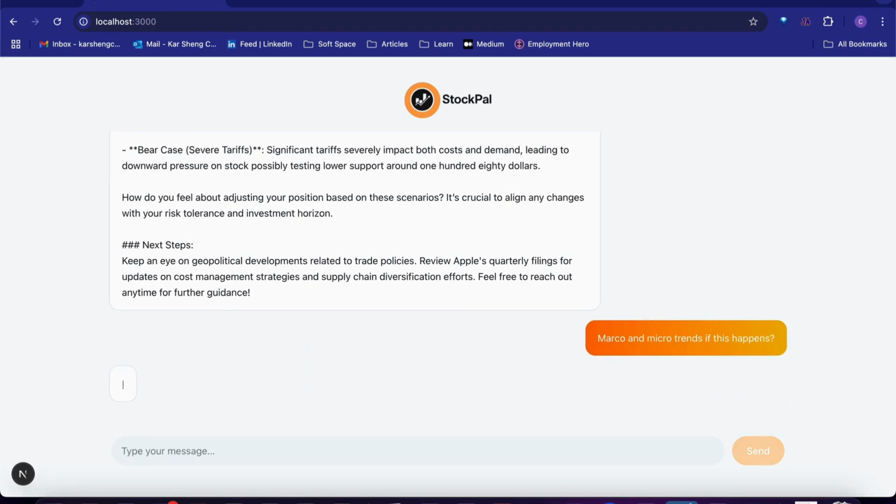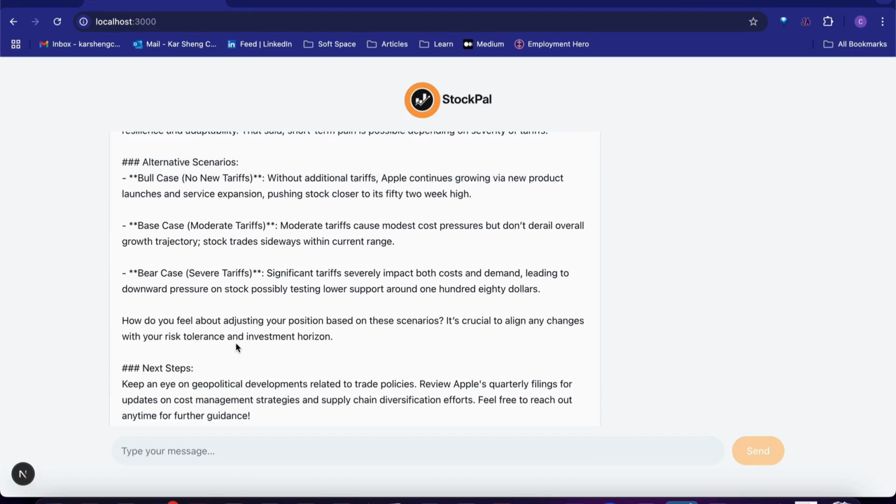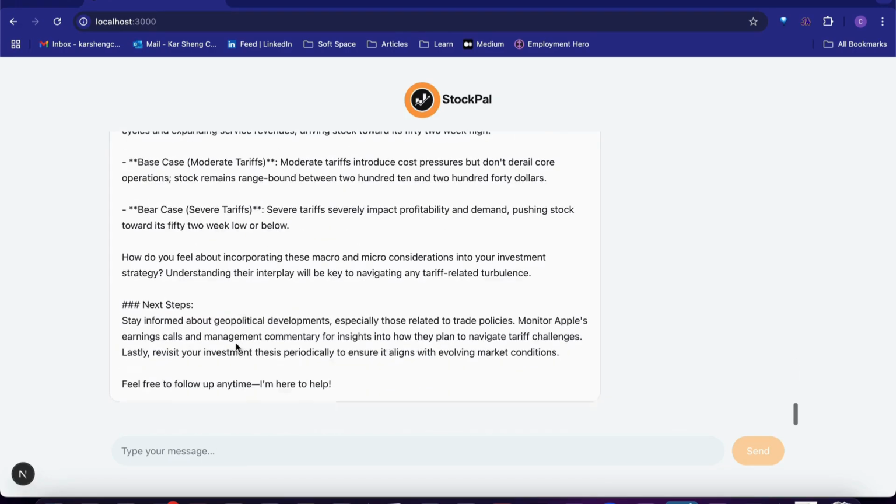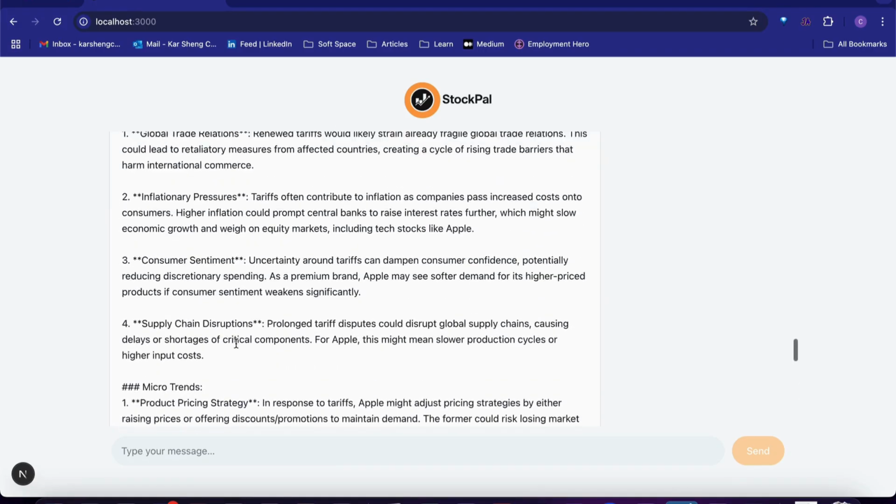StockPal is really about giving the user personalized, catered, and jargon-free responses, as compared to the generic ChatGPT and DeepSeek, which are more prone to hallucination because they are not trained like how StockPal is trained. Just like the Apple case, StockPal would also simulate all three different cases for the tariff case, being the bear, the bull, and the base.